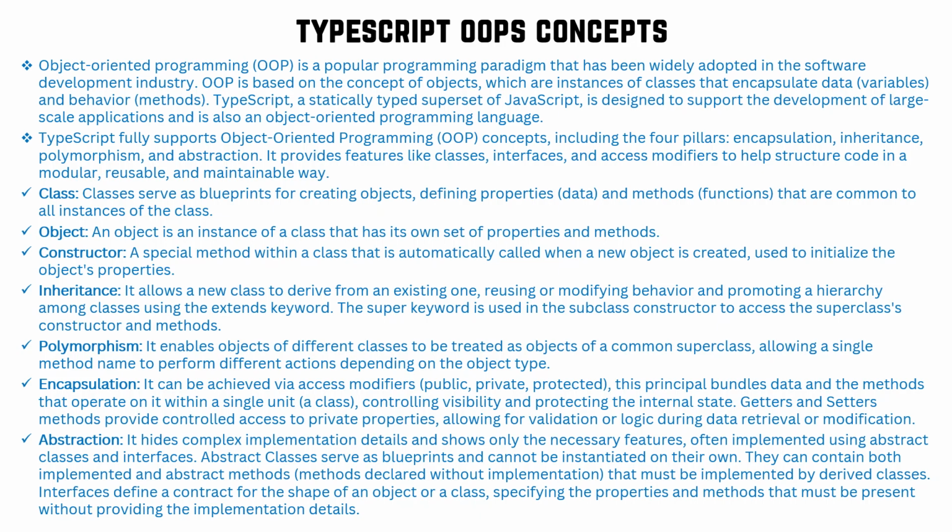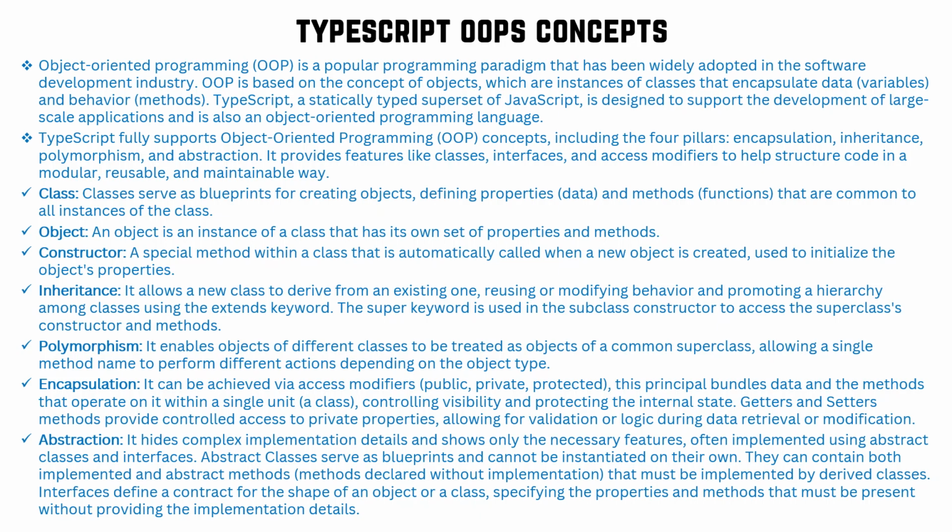Apart from these four key pillars, the three important key parts of OOPS are class, object, and constructor. Class and object we already learned, I think last day, and constructor we also covered. Class is nothing but a blueprint for creating objects. It defines properties, data, and methods or functions that are common to all instances of the class. Class does not physically exist, it exists only logically, whereas an object is an instance of the class that has its own set of properties and methods. So unlike a class, an object physically and logically exists in the real world.